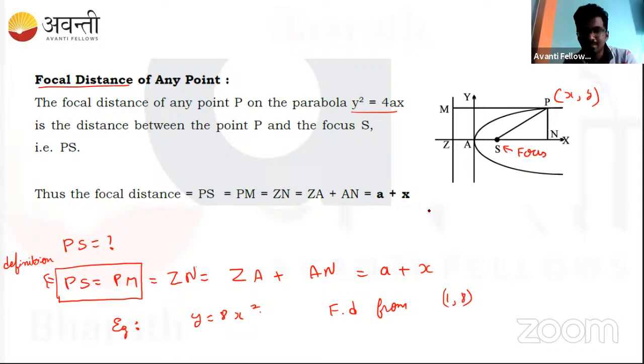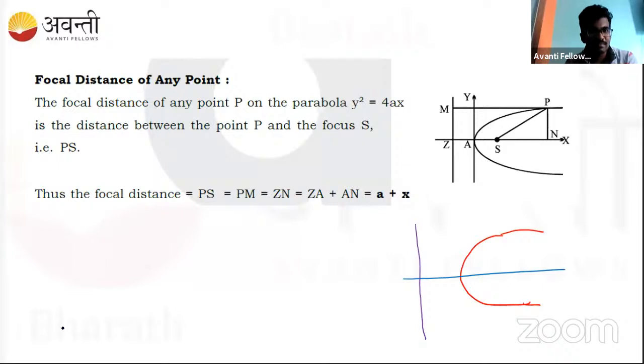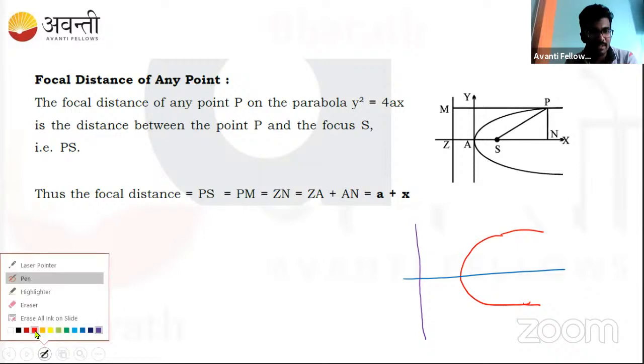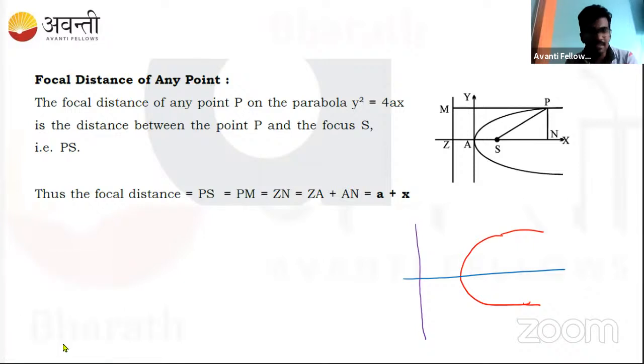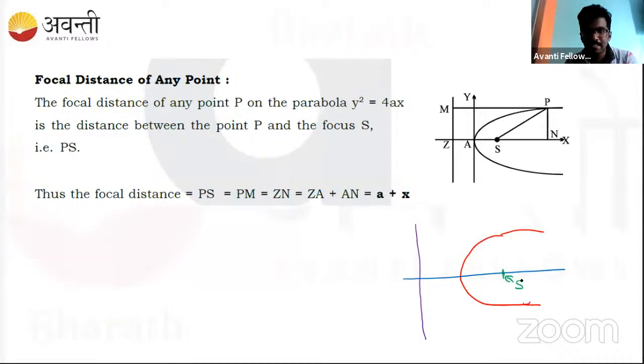Diagram is confusing? Really? Okay, if I write a neat diagram, listen here. So this is the parabola. Understand there is an axis, so this is the axis. And there is a directrix. Okay, so the diagram may be confusing, and we need to find where the focus is. Let's keep the focus here. So this is the focus.